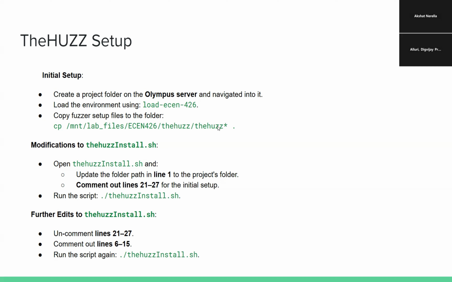The first thing to do is basically update the folder path in line 1 to the projects folder and comment out lines 21 to 27 for the initial setup. And you run the script.